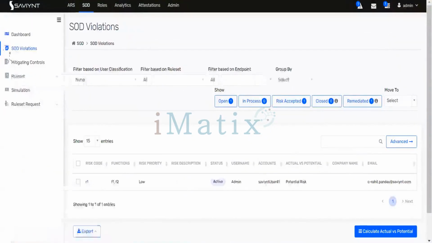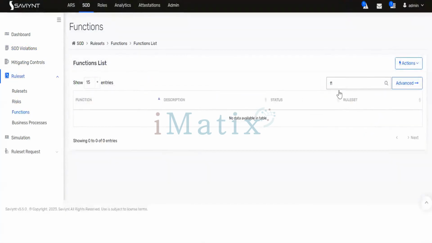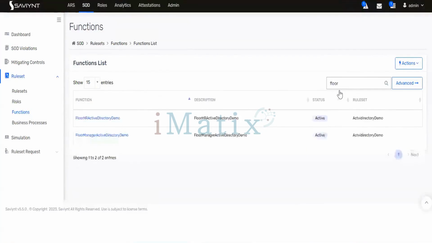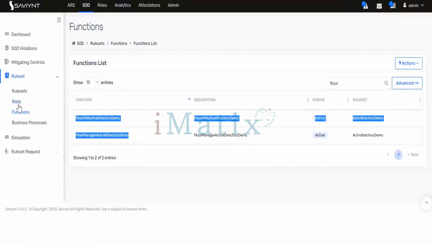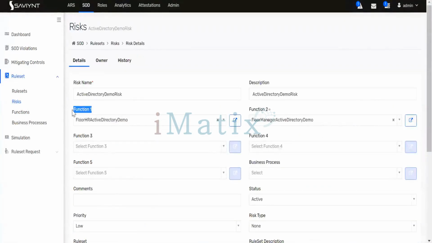to a role set or to a risk. If I type floor, these are the two risks. Or these two functions I have been attaching to a risk. If I go to risk, in the active directory demo, if you open this, you can see in function 1, I have attached one function, that is floor HR active directory demo. In function 2, I am attaching floor manager active directory demo.